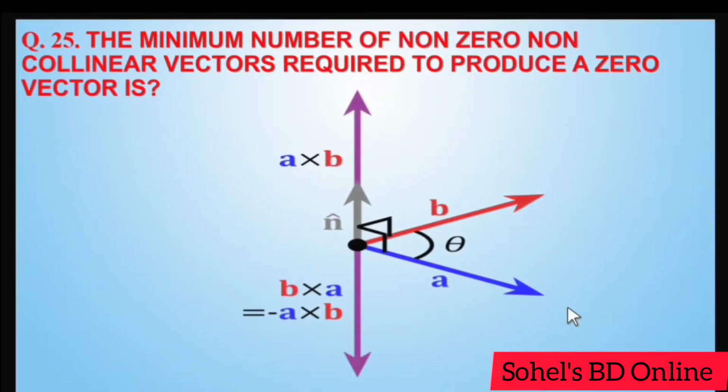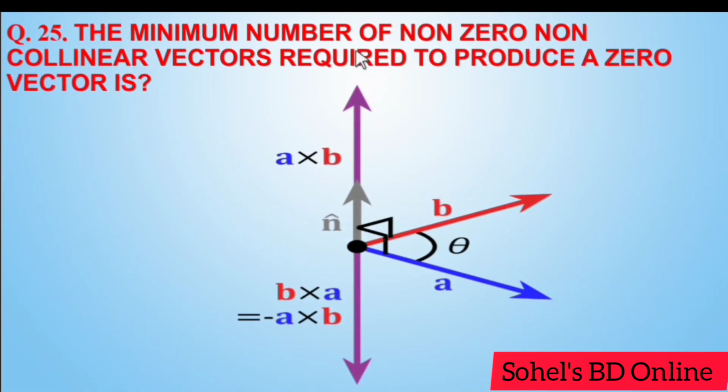Next, the minimum number of non-zero, non-collinear vectors required to produce a zero vector is 3, 2, 4, 1. Answer A, 3.